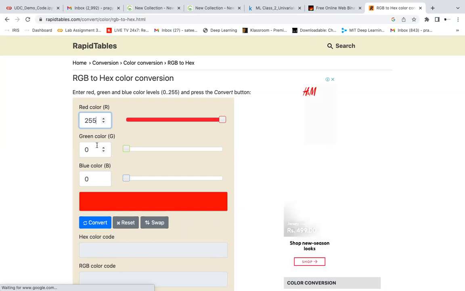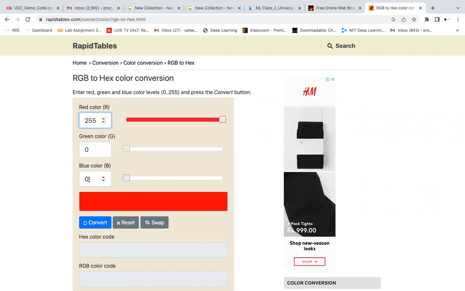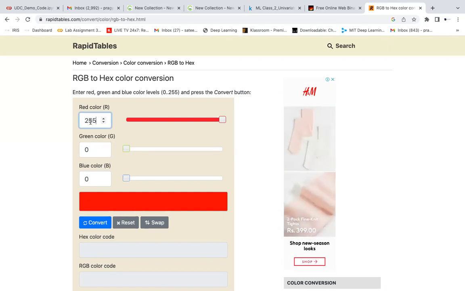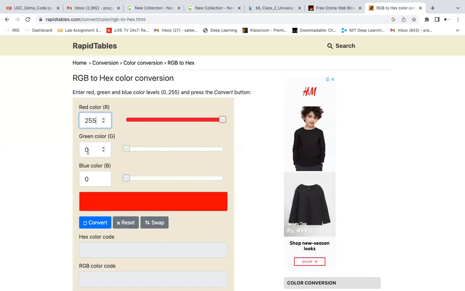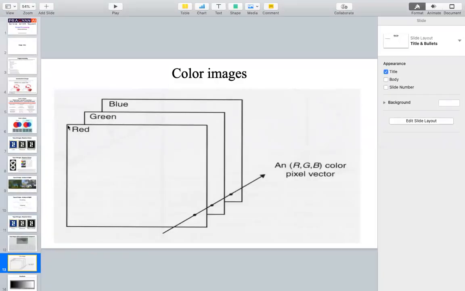The rest, the green and blue channel values, will be 0. If I wanted to represent a pixel as a red pixel, then in the red channel the value will be 255, and in the green and blue channels, at the corresponding position, it will be 0 and 0. Collectively, this point represents a red color.